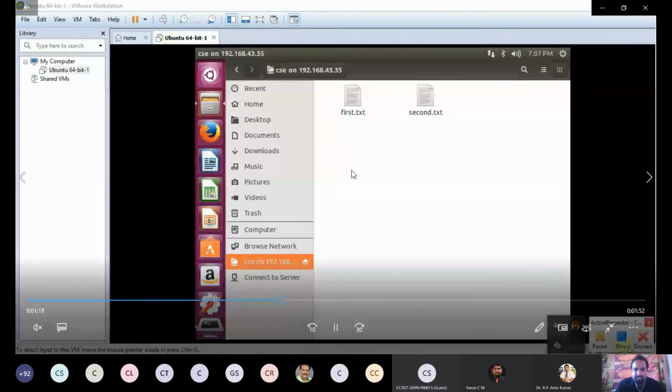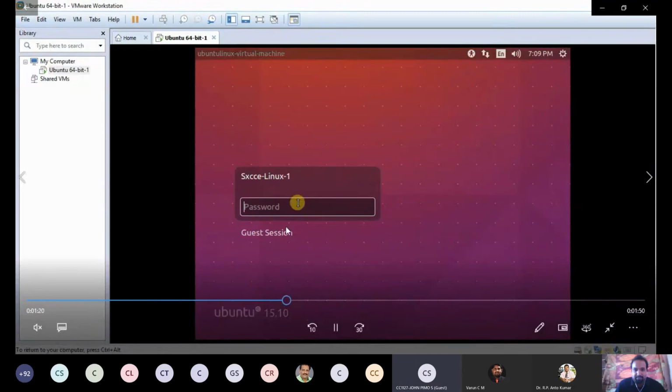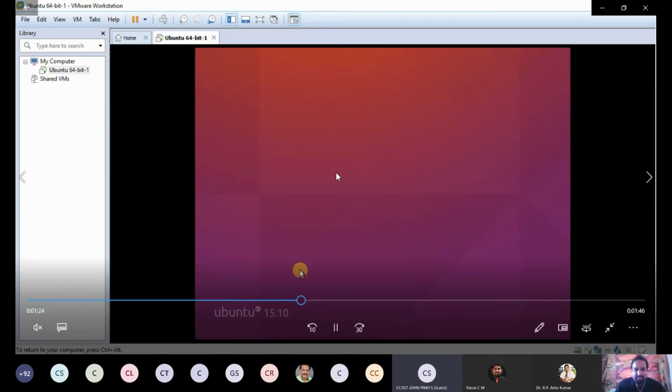This is an old file. Okay, now you have to log in. Okay, now you have to log in with the Linux.